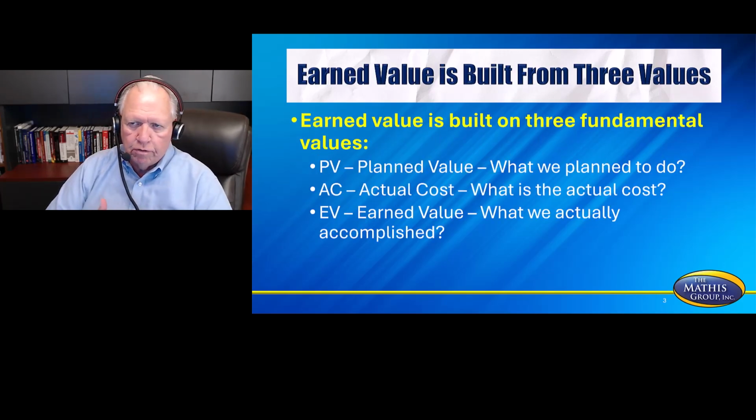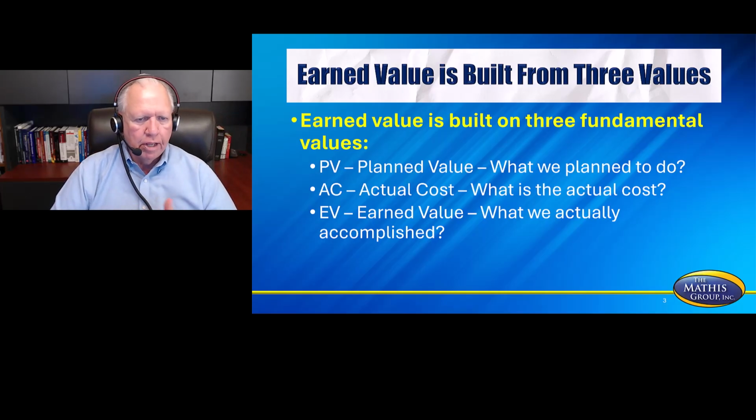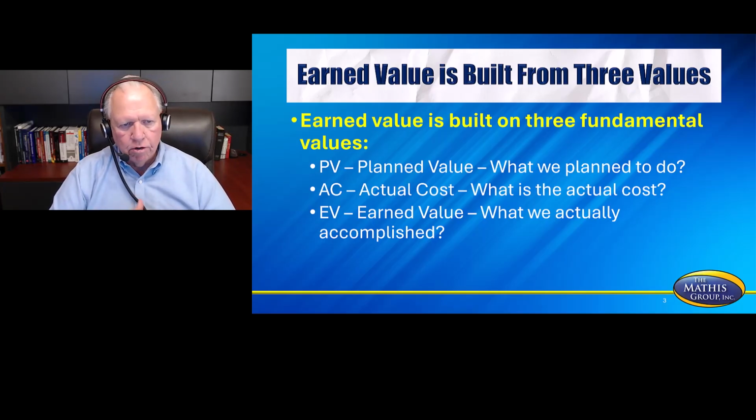Earned value is built from three main values: plan value, what we plan to do; actual cost, what is the actual cost; and earned value, which is what we actually accomplish. Plan value, PV; actual cost, AC; and earned value, which is EV.